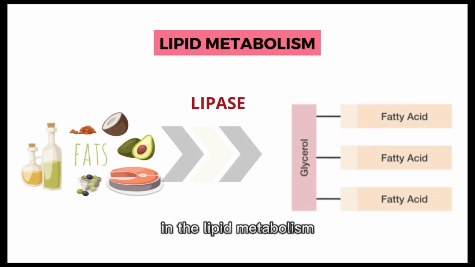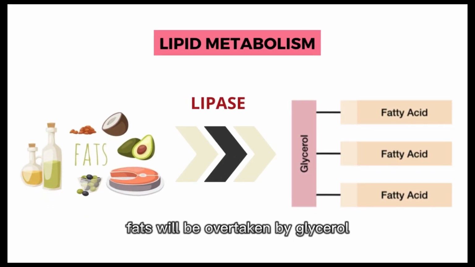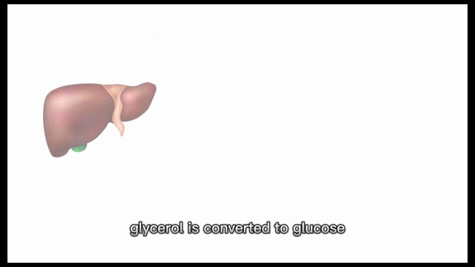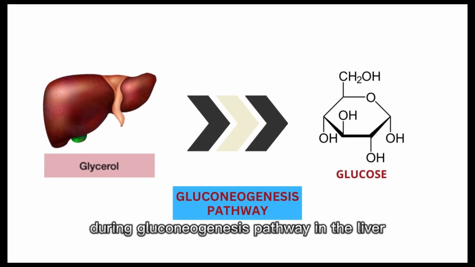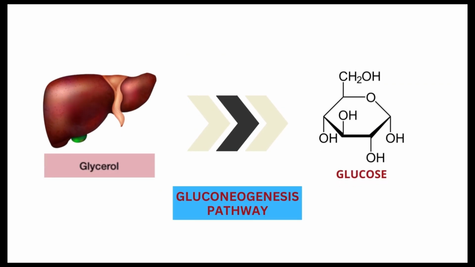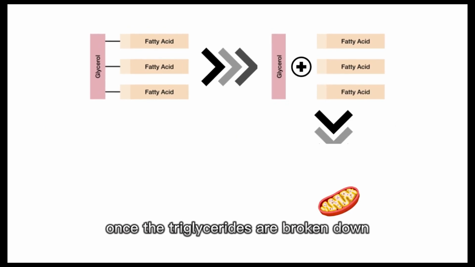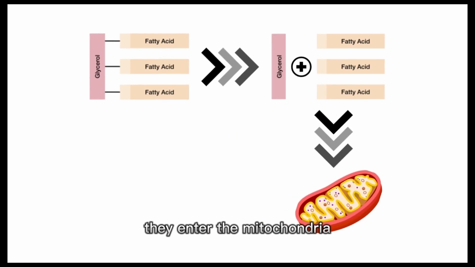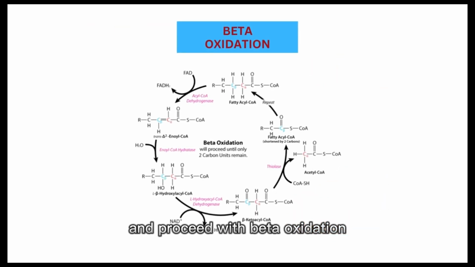In the lipid metabolism, fats will be broken down into glycerol and free fatty acid molecules by lipase. Glycerol is converted to glucose during gluconeogenesis pathway in the liver. Once the triglycerides are broken down to glycerol and fatty acid, they enter the mitochondria and proceed with beta oxidation.